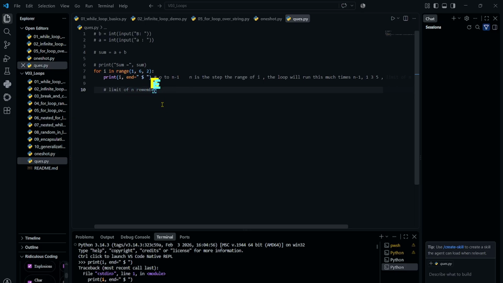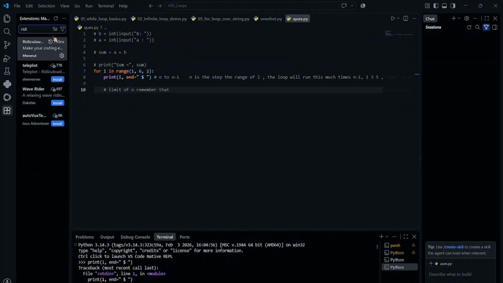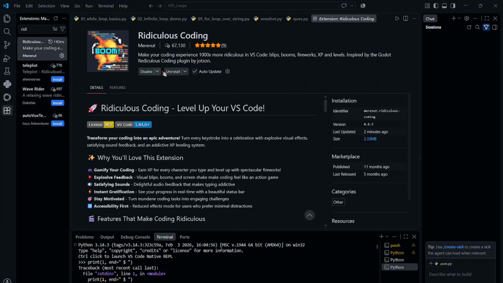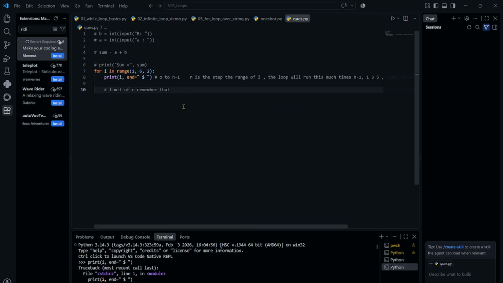Okay. This is how the loop will run. So limit up and remember that. Just make the coding more interesting. That's why I just use it. Okay.